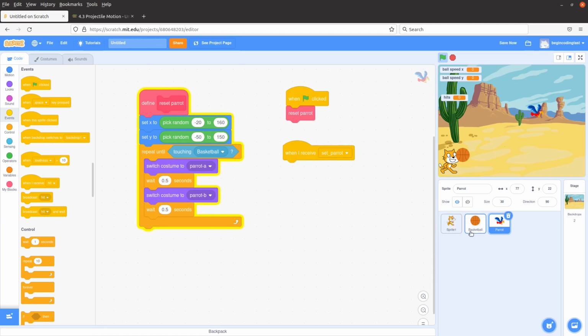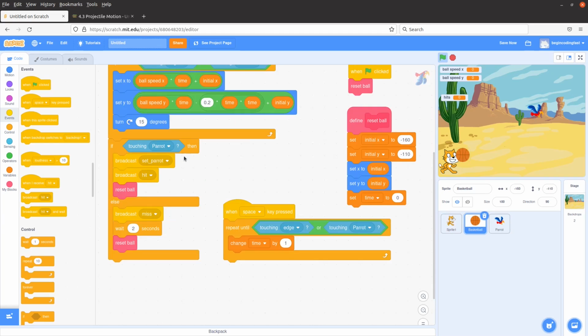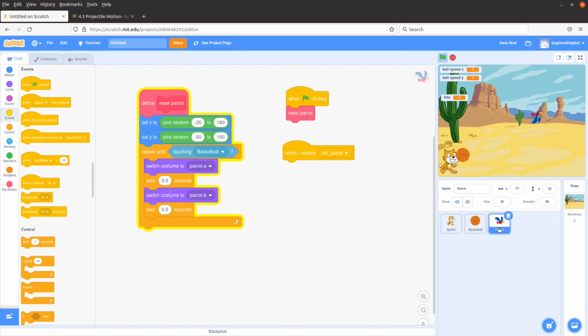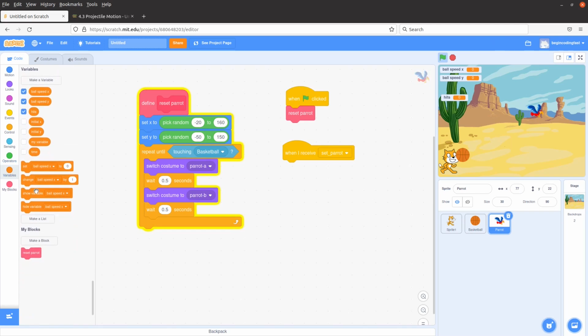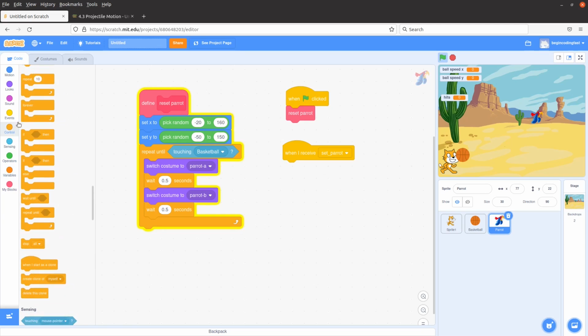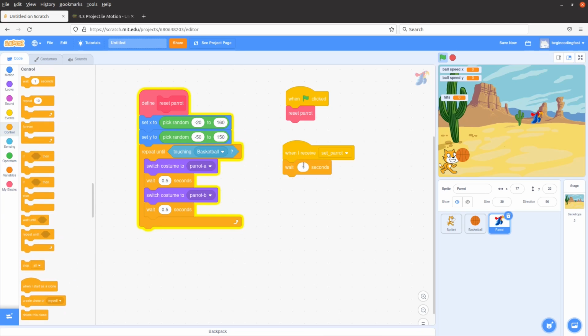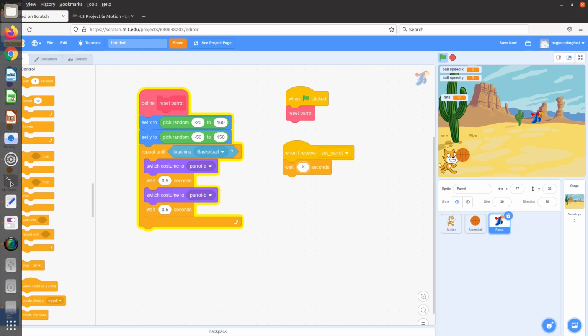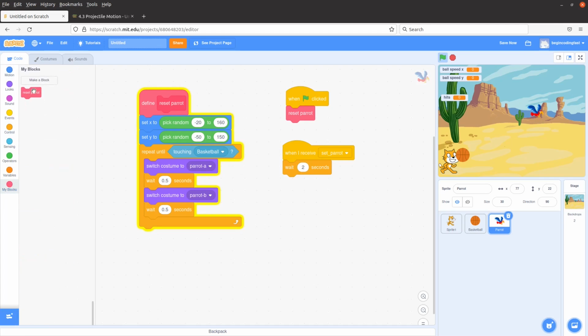So when the ball is hitting the parrot, the parrot has to change its position. So I say wait for 2 seconds. And I really reset the parrot position. So when the parrot is really hit, it can change its position for the second turn of the game.